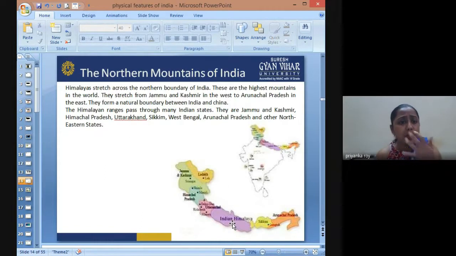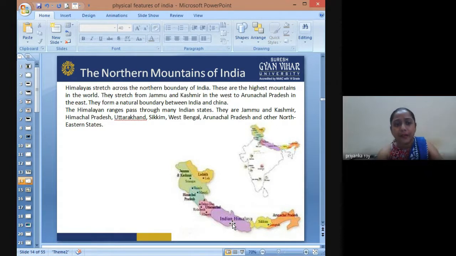The northern mountains of India, that is the Himalaya, stretch across the northern boundary of our country. These are the highest mountains in the world, and they stretch from Jammu and Kashmir in the west to Arunachal Pradesh in the east. So they form a natural boundary between two nations, predominantly India and China.